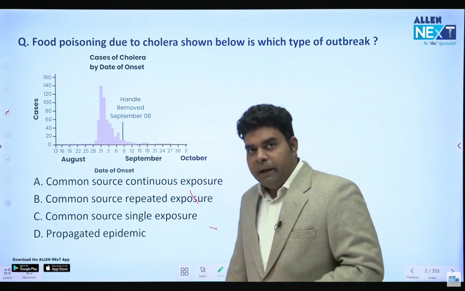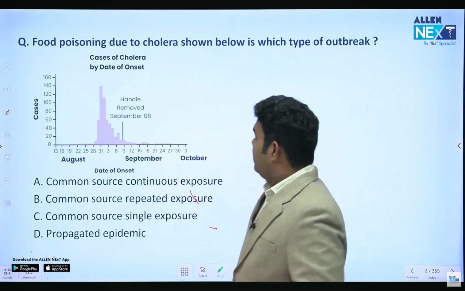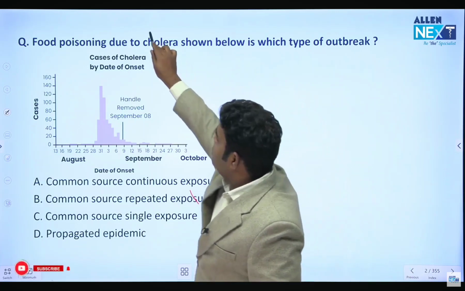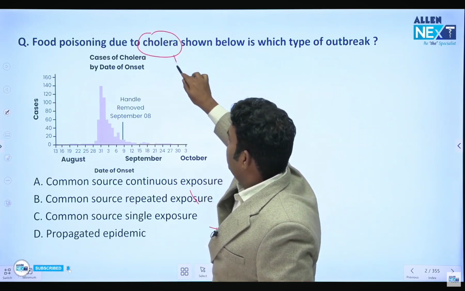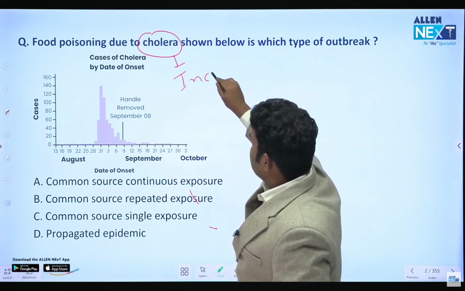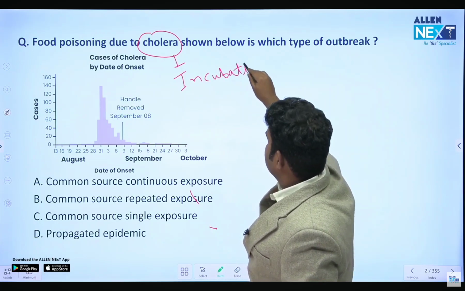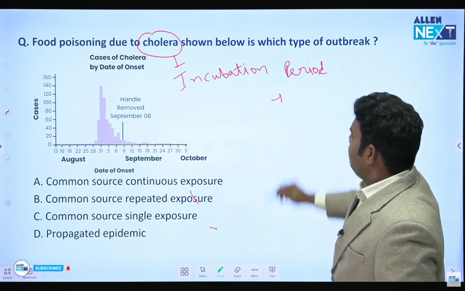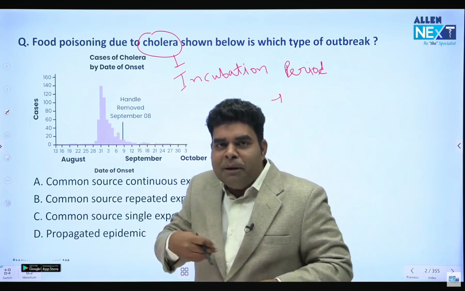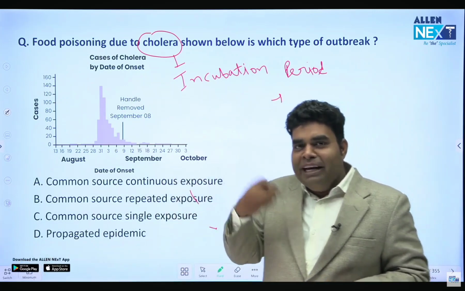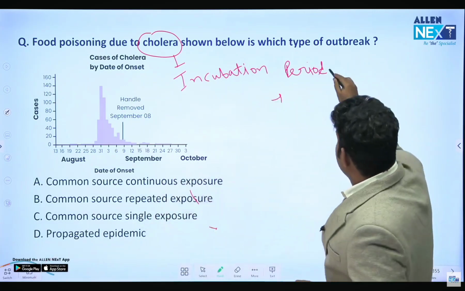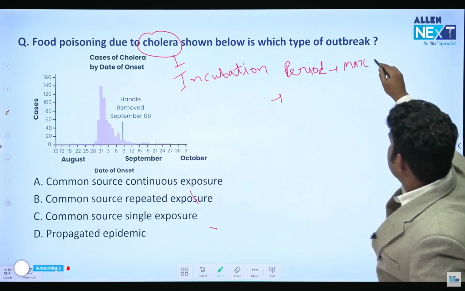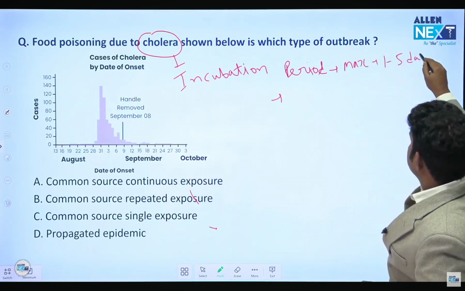So to identify the epidemic, there are 3 steps. First step is you have to look at the disease which they are talking about. Here the disease is cholera. Then you should know what is the incubation period of that disease. मुझे लगता है आप सबको incubation period पता होगा. वो gap जिसमें कीड़ा घुसा और पहला symptom या खांसी आई, है ना? Gap between entry and first symptom is incubation period. So the incubation period for cholera is 1 to 5 days maximum.